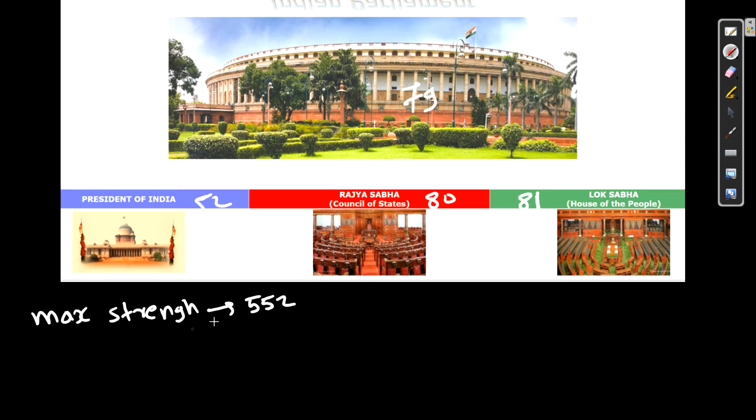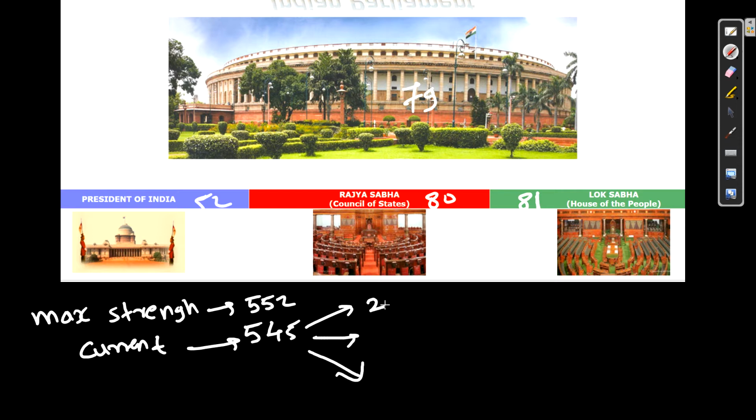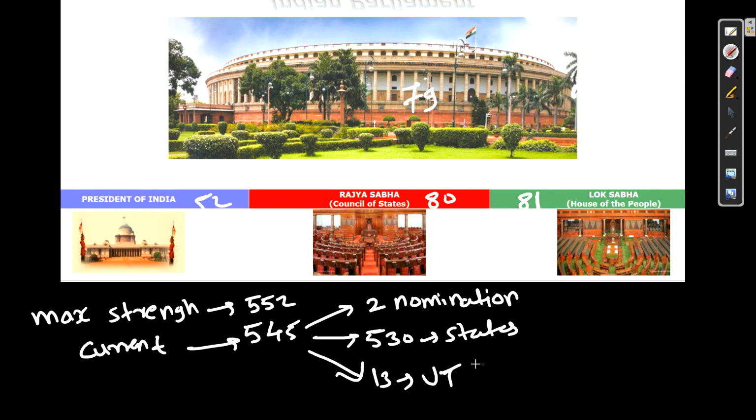Now currently there are 545 members, I guess, yes, 545 members are there. So it is your current strength of Lok Sabha. The important thing is that this 545 is divided like this. Here only two people are nominated by the president. Then 530 seats come from states, all the states of India, and 13 seats come from UTs, that is Union Territories of India. So this distribution is also very important for you.